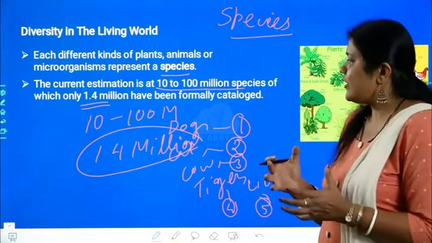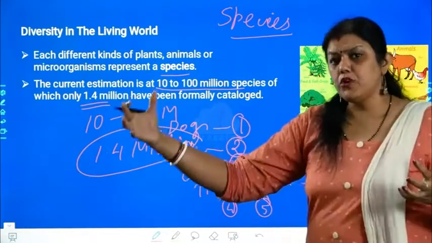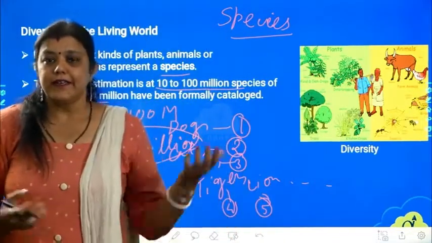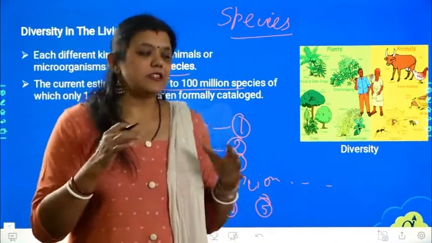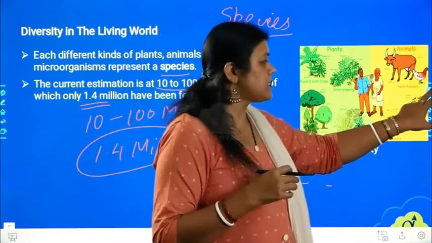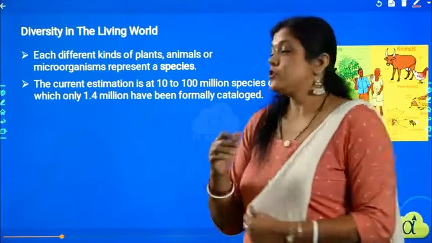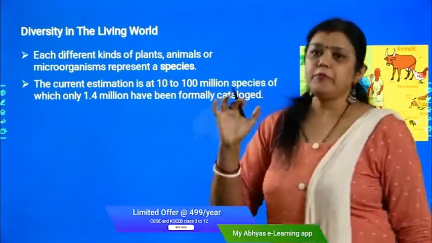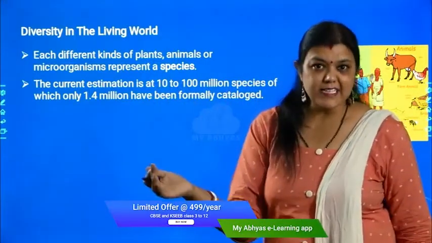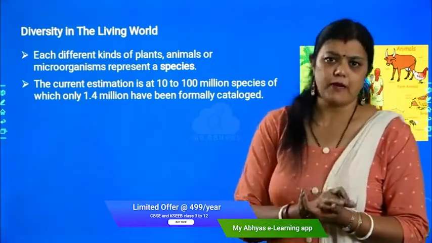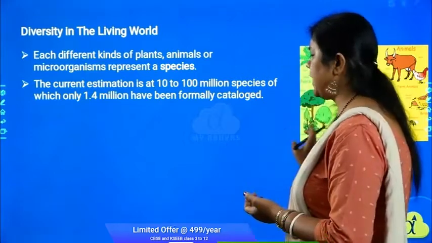So can you imagine how many more species may be present on the earth which are yet to be discovered? Imagine the richness of the Earth's surface. How many life forms are possible? Approximately 10 to 100 million species are there, and out of that, only 1.4 million have been formally catalogued. That has been understood.